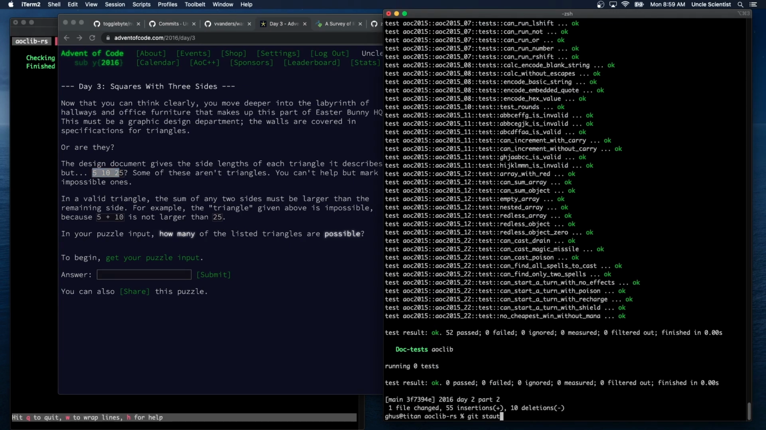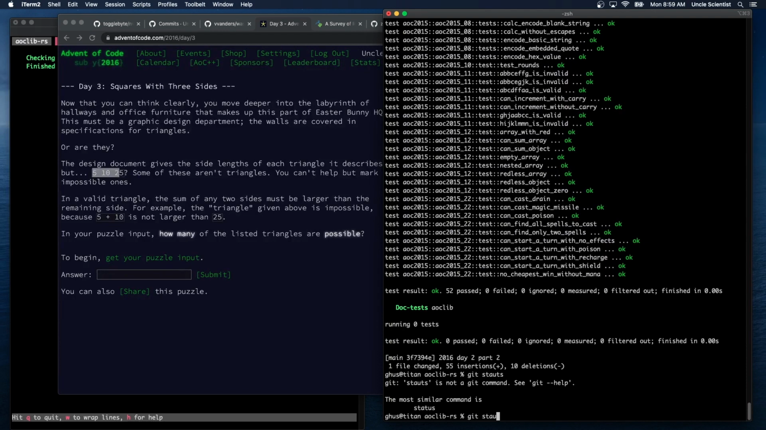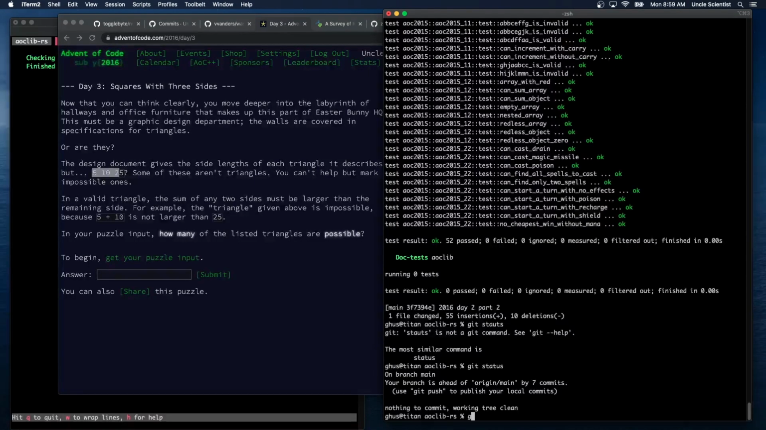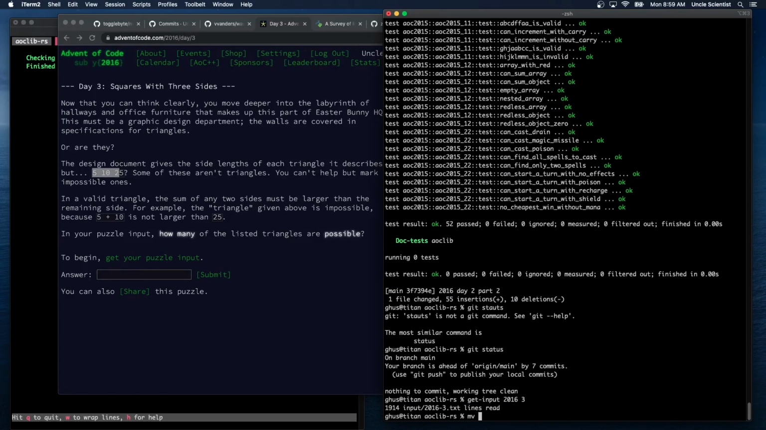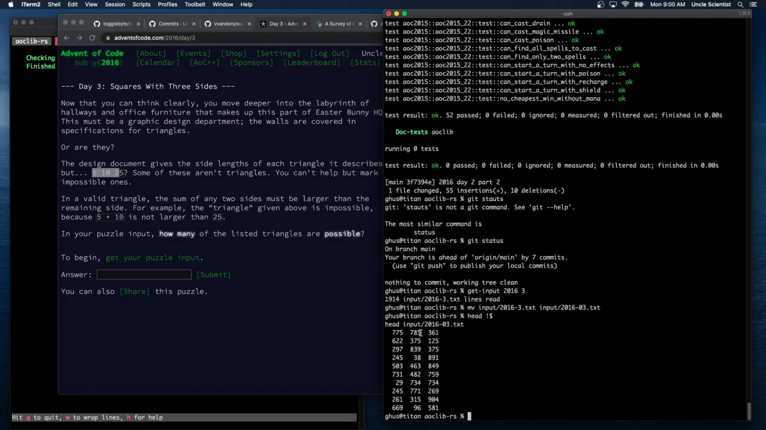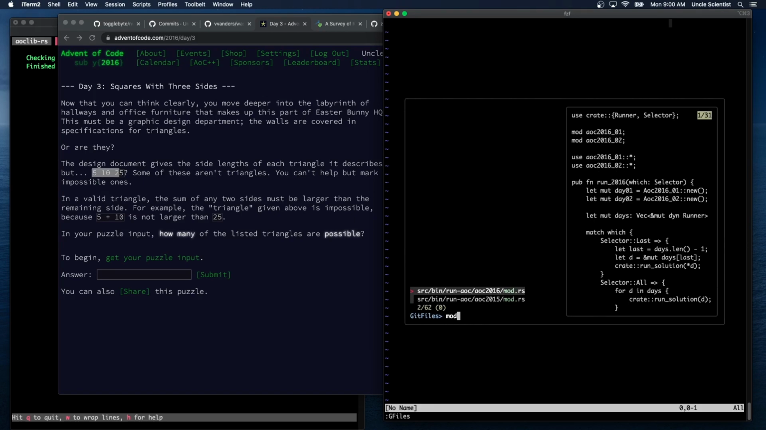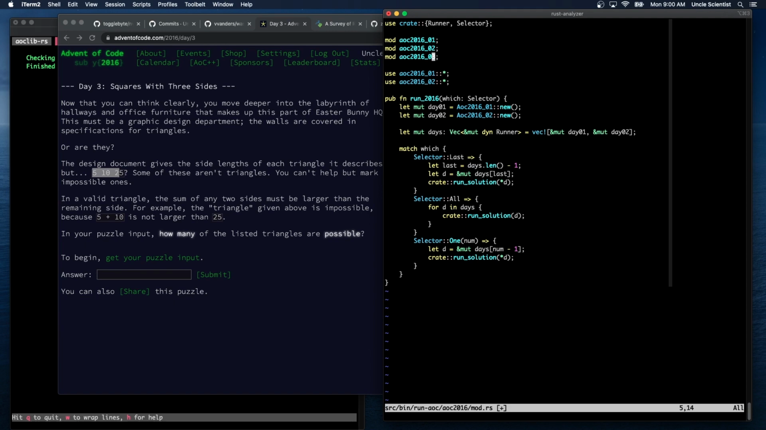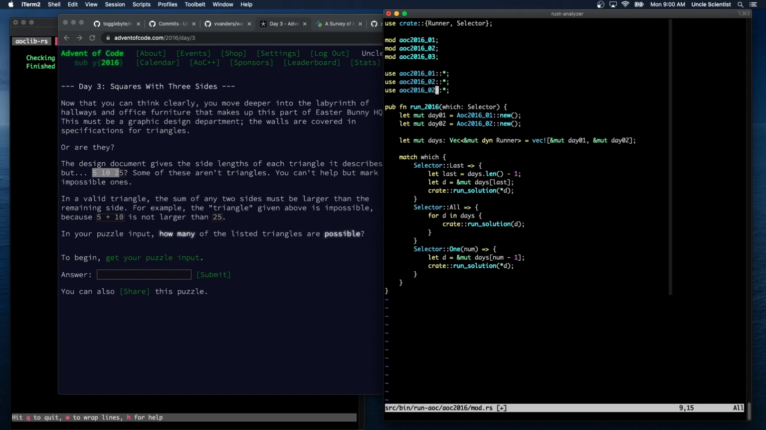Okay. We're clean. Get input 2016, day 3. Ooh, there's 1914 lines in that file. Okay, so it's just triples, which show all the triangles. So we just need to parse those. How hard could that be?